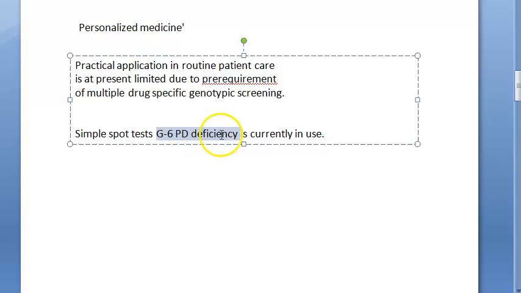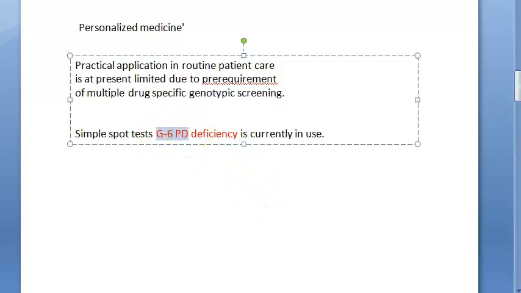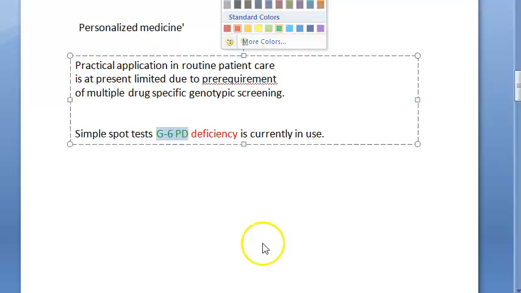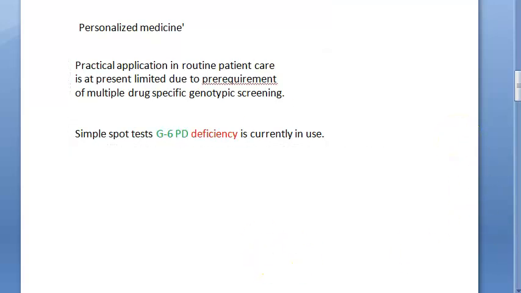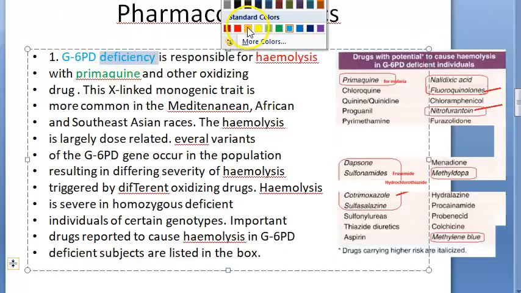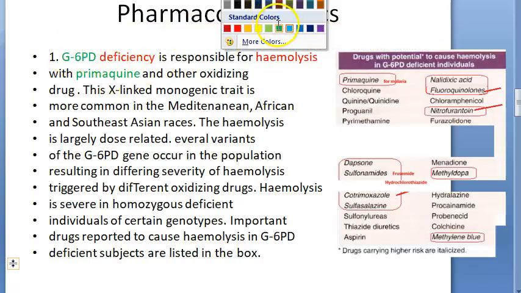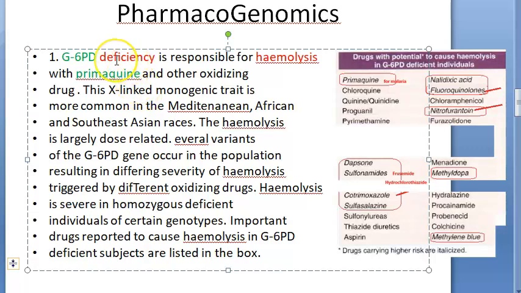The only thing possibly we are doing currently is G6PD deficiency, maybe we are checking. Okay. This is the only thing possibly we are checking. G6PD is a good thing. If its deficiency is there, some drugs may work very differently. Only this we are currently doing. Okay, first let us look at this one then, G6PD deficiency. So if G6PD deficiency is there in somebody, okay, G6PD is supposed to be there in you and me and we don't have deficiency, let us say. But if there is deficiency, then some people cannot tolerate some drugs. It will become bad for them.